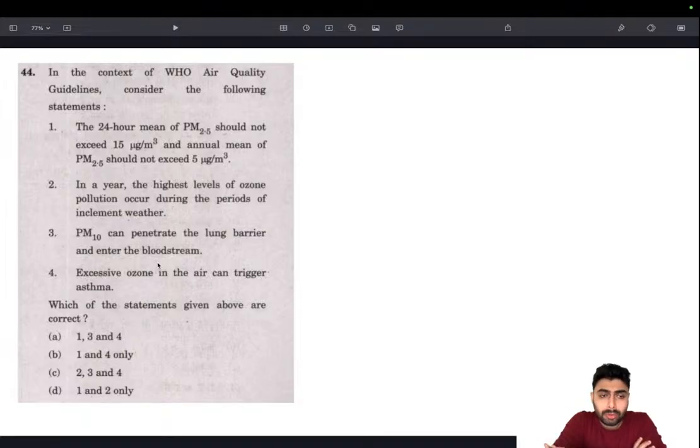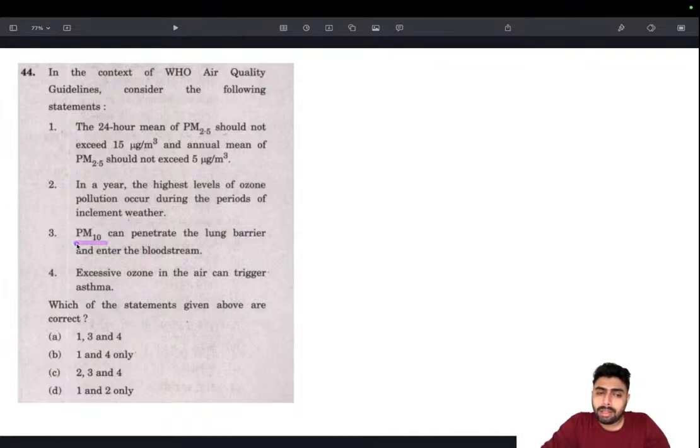Is it true? Okay, if you know by knowledge that it's not, that is there. But one other way to think about it is that in order to enter the bloodstream or lung barrier, particles have to be smaller. And are there any other particulate matter that is smaller than PM10? Yes, we have PM 2.5.